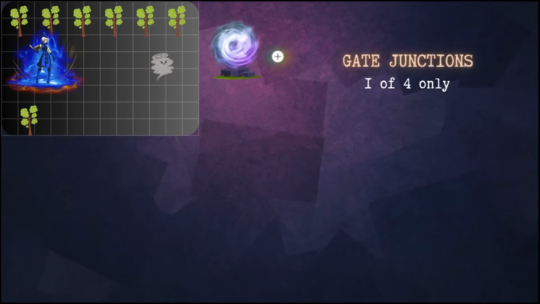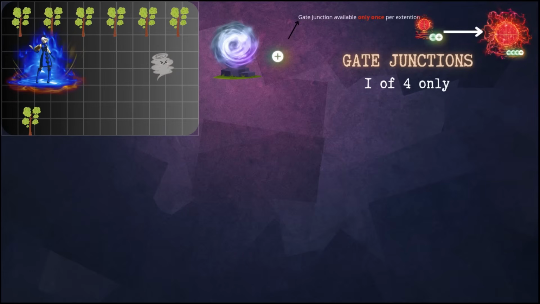Starting at level 5, you can get this bonus when you extend the gate. Unlike the impulse junction, the gate junction gives you a choice of 4 different bonuses to choose from. When you get the junction, you can get multiple gate junction bonuses if you keep upgrading the same gate.